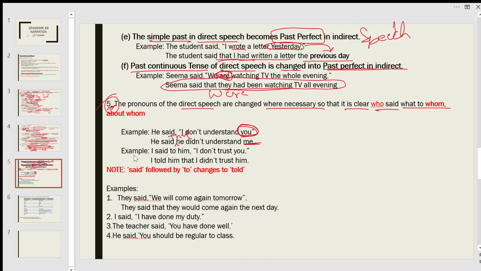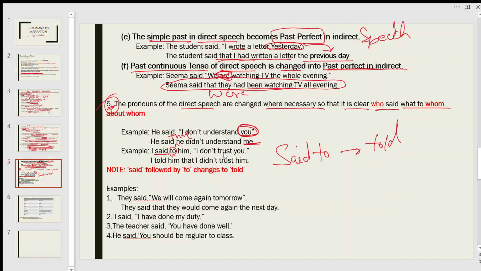For example, I said to him, "I don't trust you." Here "said" is followed by "to", so "said to" becomes "told". So it becomes, I told him that I don't trust you.